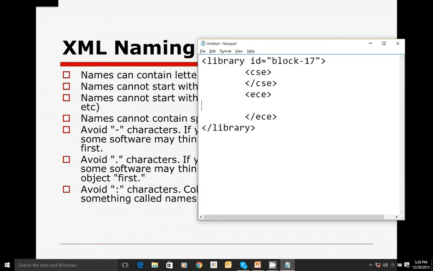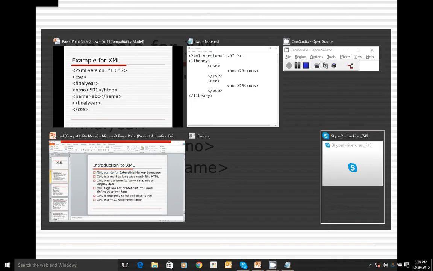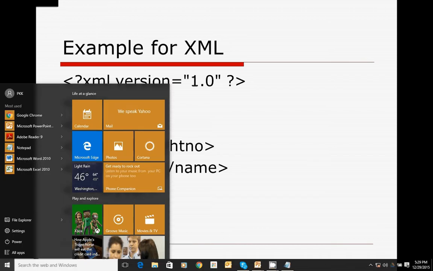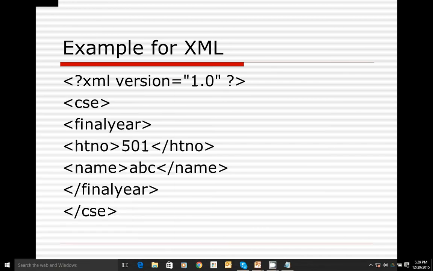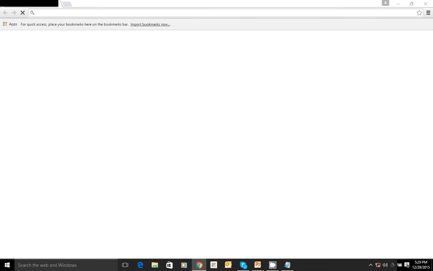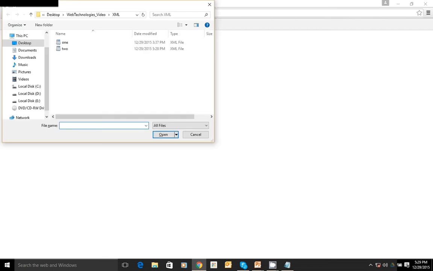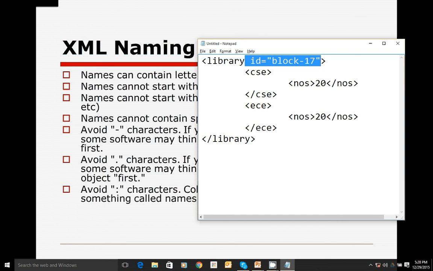Okay, let's look at writing a simple XML document within CSC. And of course there must be a prologue.